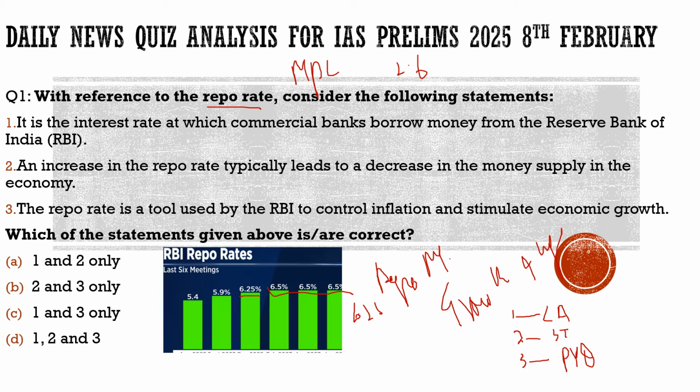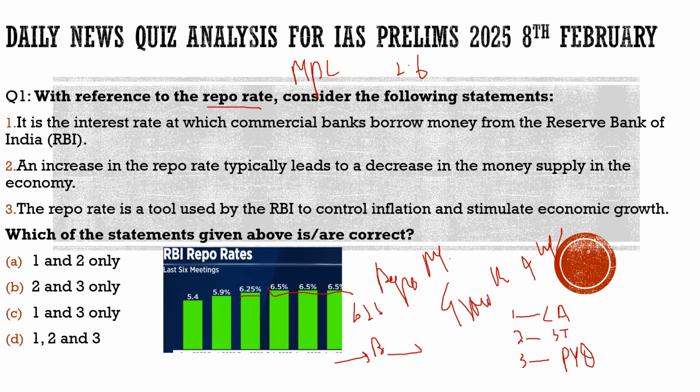It means that there would be more money available to the banks at lower interest rates. When the repo rate is lower, they can borrow more money from the RBI. When banks have more money, they can give it out as loans to the people. They can give this money to the market, and people will have more money in their hands.